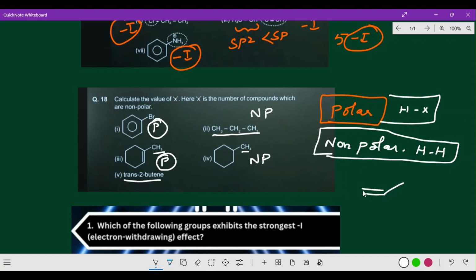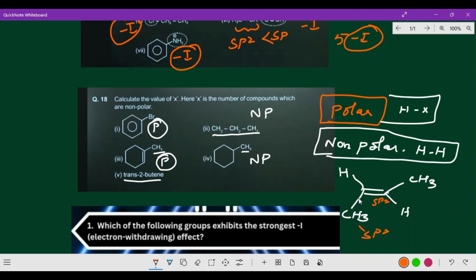So trans 2 butene here, and I'll bring it to this point. So here CH3 and then this side CH3, and here hydrogen and here hydrogen. So this is sp2 hybridization. Yes, come on, let us check. Here sp2 hybridization, whereas here sp3 hybridization.